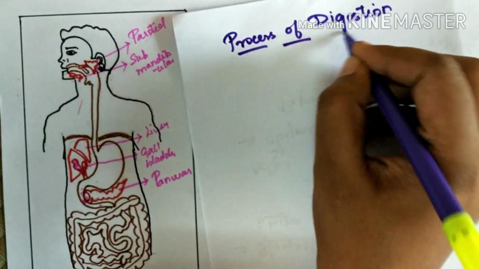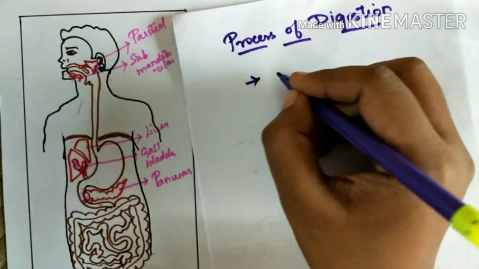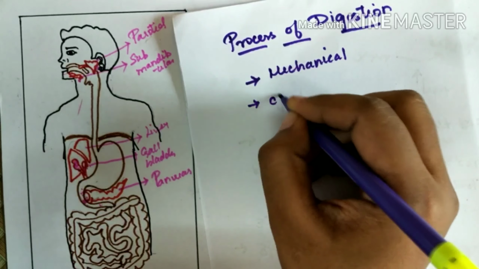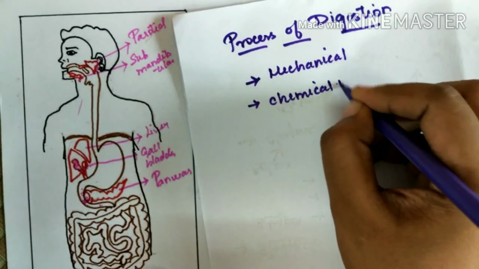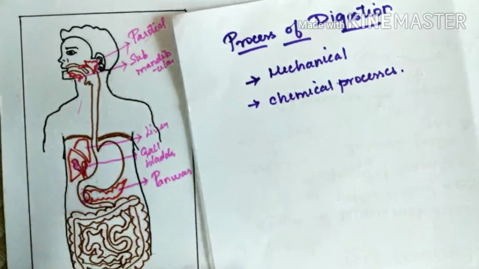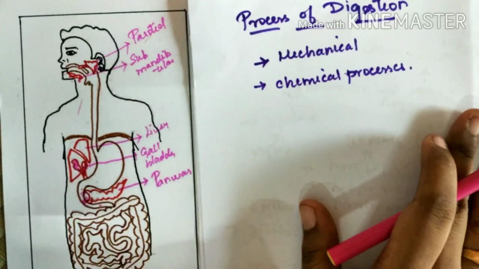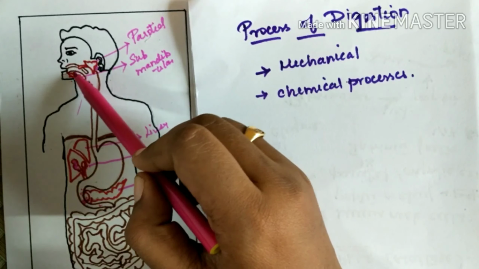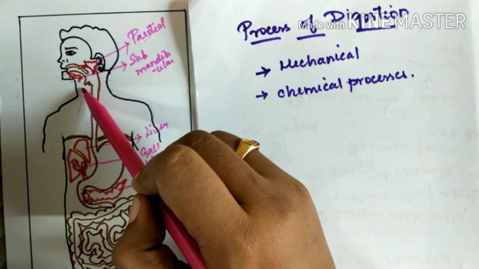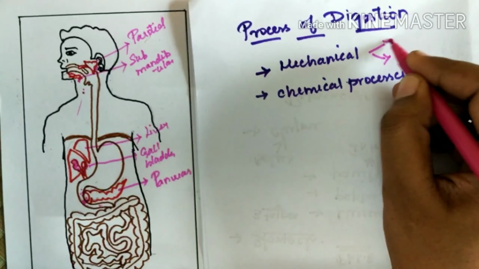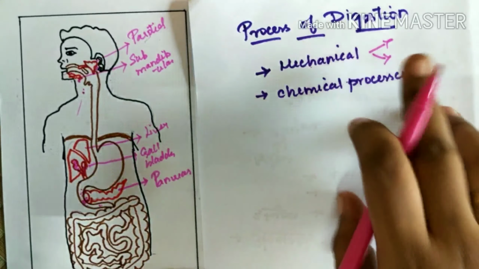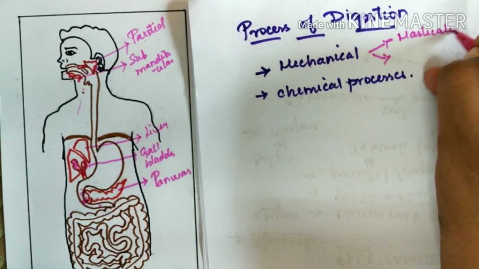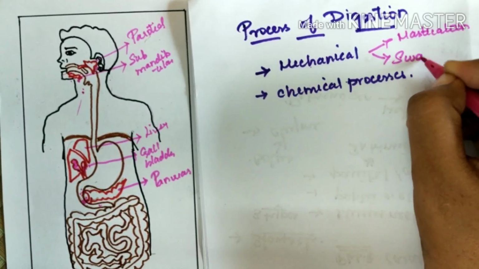This is a combined process, a combination of mechanical and various chemical processes. Mechanical process in the sense that first the food from the mouth enters the buccal cavity. Here two processes happen, which come under the mechanical process. What are they? First is mastication. The other one is swallowing.